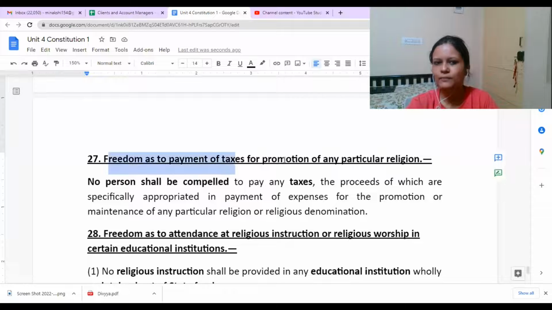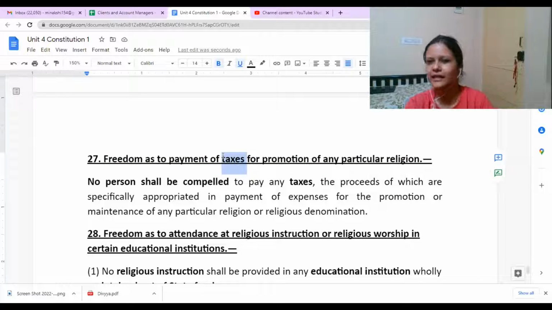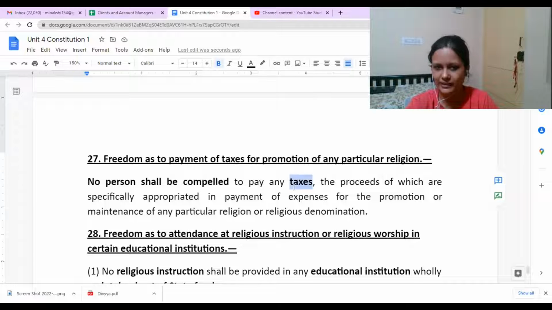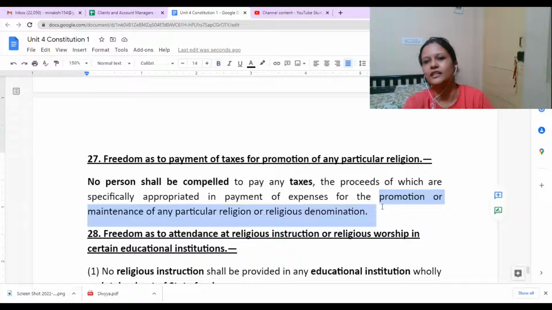Next one is freedom as to payment of taxes. Now, when you are paying taxes, there will be different types of taxes, right? Like income tax, when you are paying, you don't know for what purpose that amount will be used, right? They would not tell you that your specific amount is being used for this purpose. The amount would be collected, and after that, it might be used for different purposes, right? So it should not happen that a person is compelled to pay a certain tax which will be used for promotion and maintenance of a specific religion only. That would not happen, because you are free to select which religion you want to practice, right?